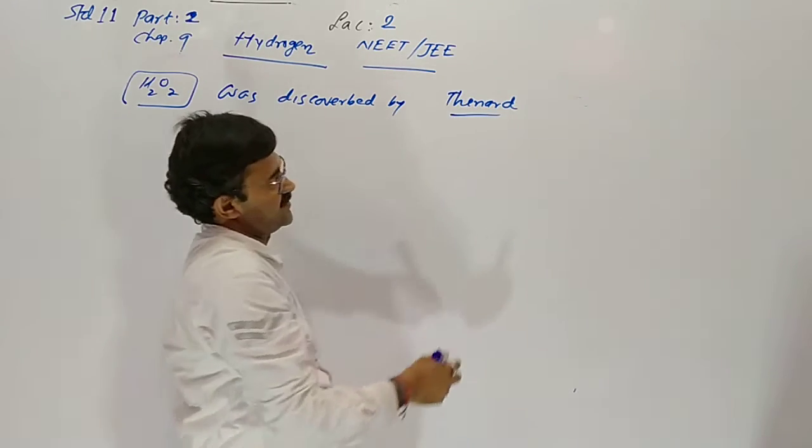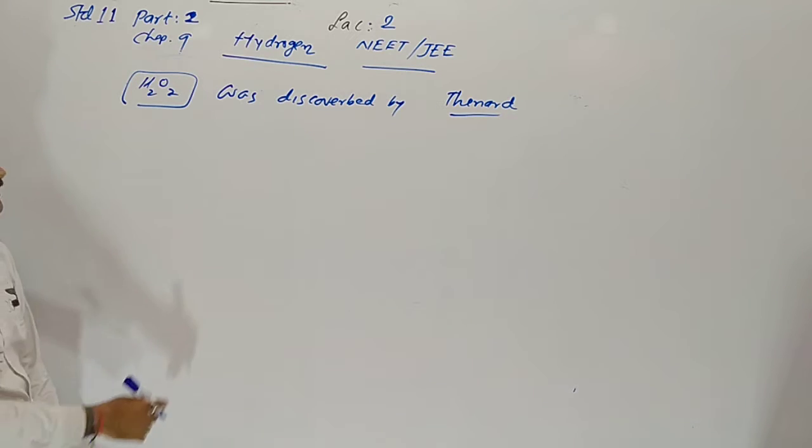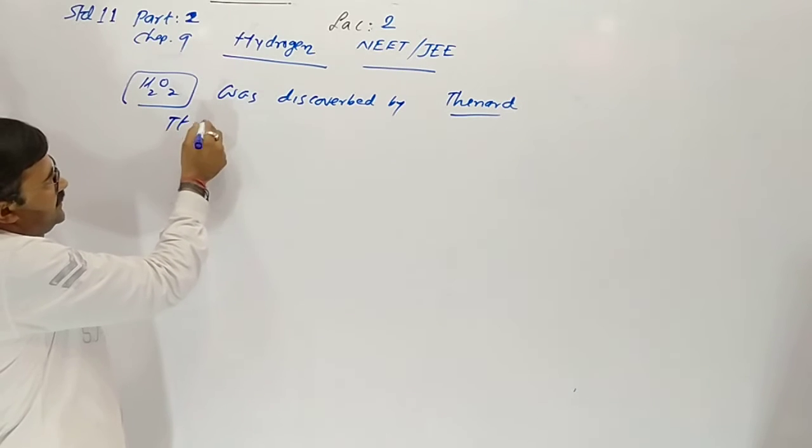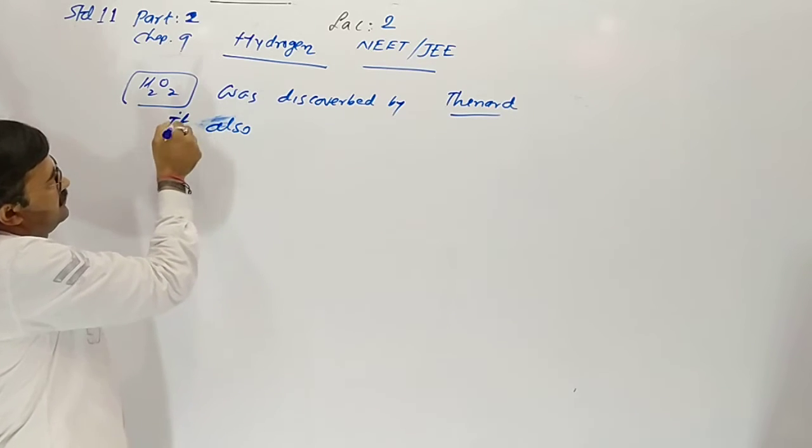Thenard was the scientist. Hydrogen peroxide is also known as oxygenated water.